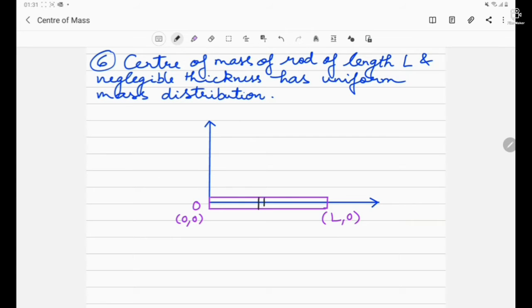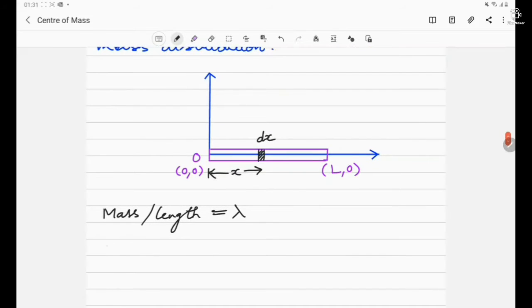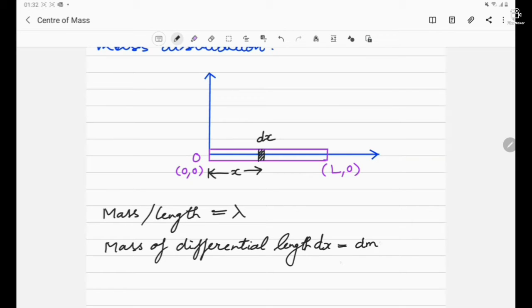Now we have assumed a differential length of, say, dx size at a distance of x from the origin O. First of all, the mass per unit length of the rod is, say, lambda, which is a constant value. Now, the mass of the differential length dx would be what? Let it be equal to dm. So what should be the value of dm? Mass per unit length lambda multiplied by the required length, which is dx. So lambda dx equals dm, the mass of the differential length.